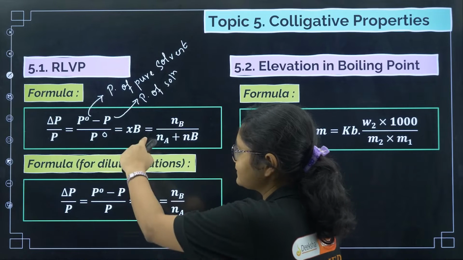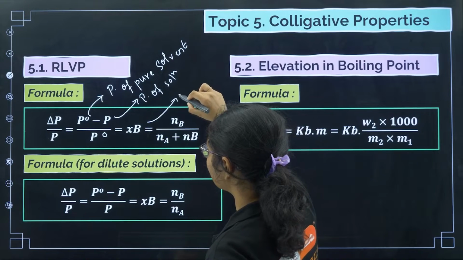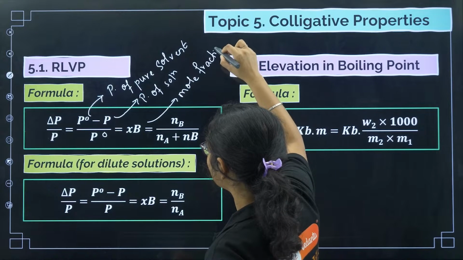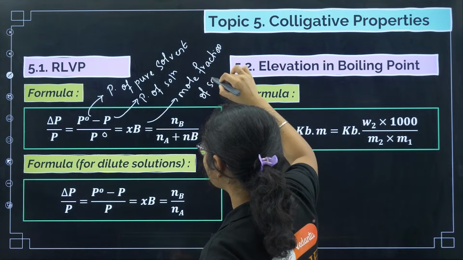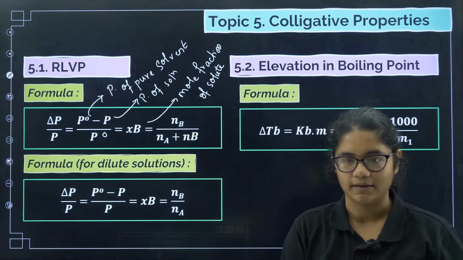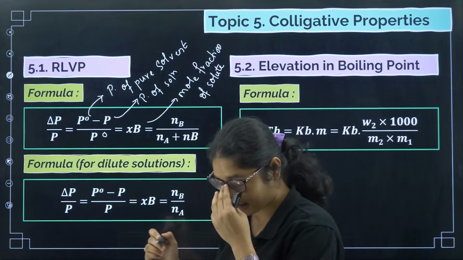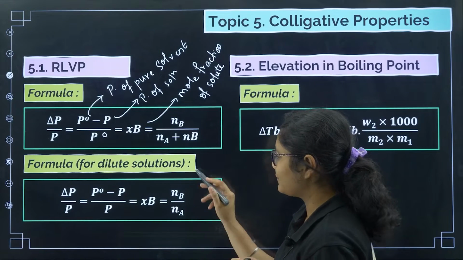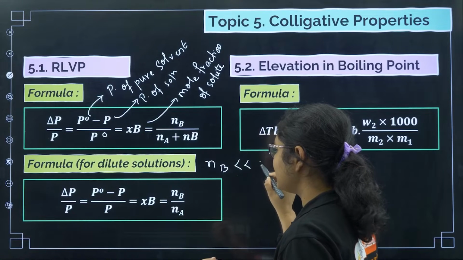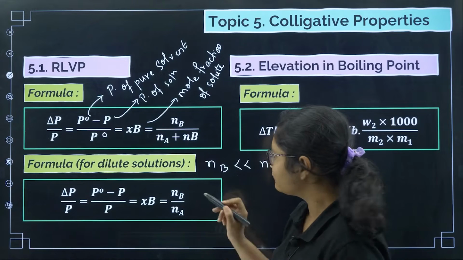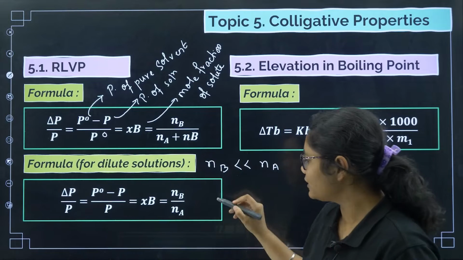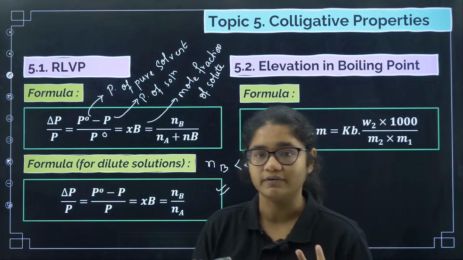Again, P naught is this one. XB is the mole fraction of the solute. Now mole fraction we can give as Nb by Na plus Nb. Now if the solutions are very dilute, in dilute solutions we consider that the number of moles of solute is very less than the number of moles of solvent. So we can ignore this Nb and the final equation becomes like this. Clear? So generally we need to use this formula while solving questions.